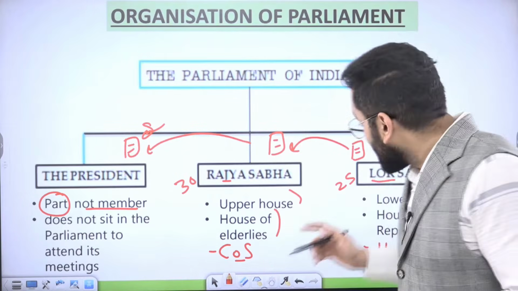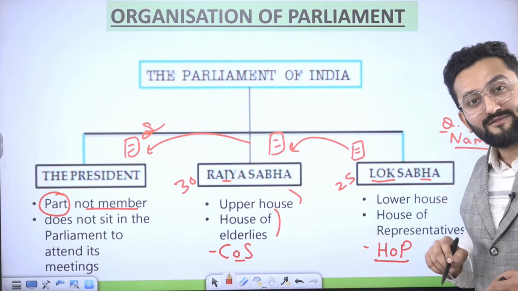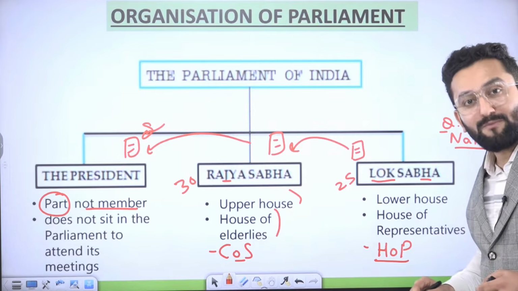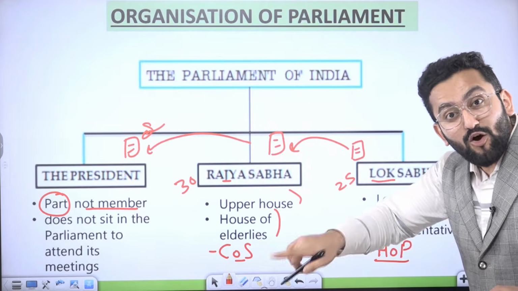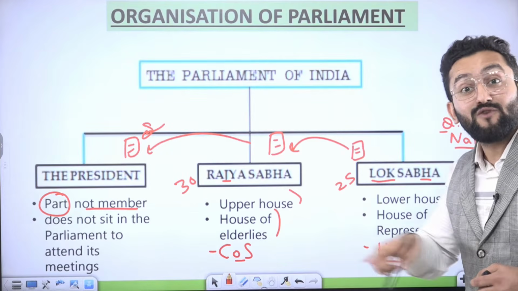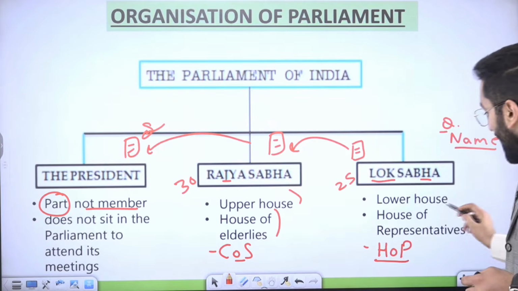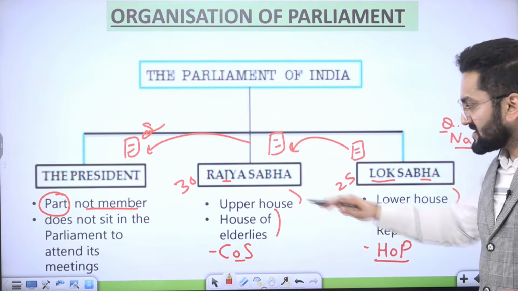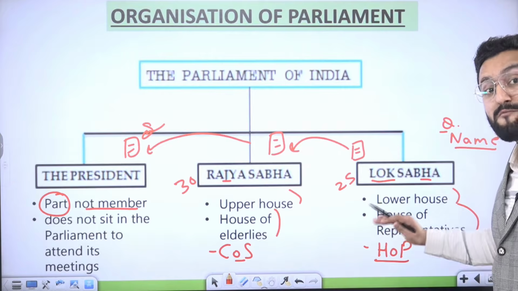It means the members of Lok Sabha are coming from direct election from the people, right? So that is why this is the house of people, directly representing the interest of people of their area, from which they fought the election and won. House of Representatives and lower house. This is upper house, this is lower house. House of Representatives, representatives of people.